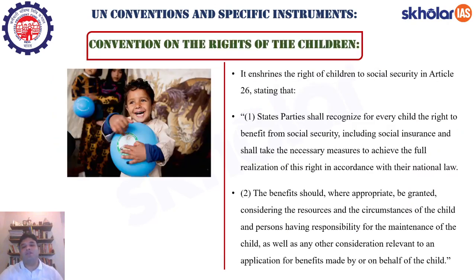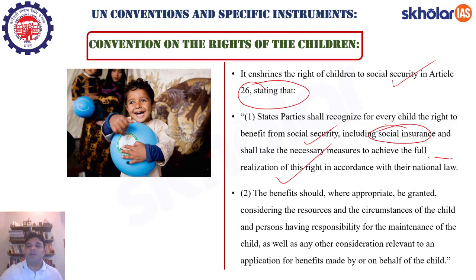Then there is a convention on the rights of the children. As I've told you, children are also the most affected, in areas where civil war is going on, or in areas which are ravaged by war, or in areas which have been bombarded in the past. It is the children who suffer the most and who are the most vulnerable. Okay. So, the Convention on the Rights of the Child enshrines the right of children to social security in Article 26. Basically, it states that state parties shall recognize for every child the right to benefit from social security, including social insurance, and shall take the necessary measures to achieve the full realization of this right in accordance with their national law.